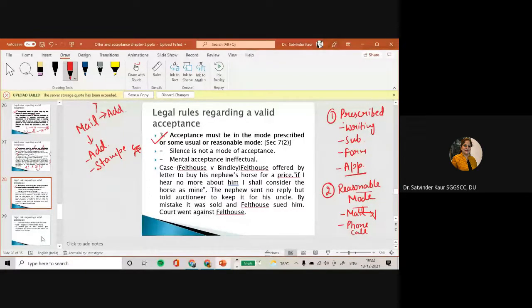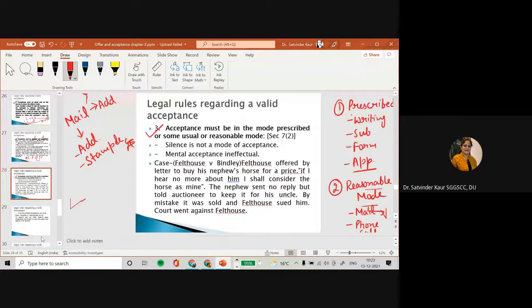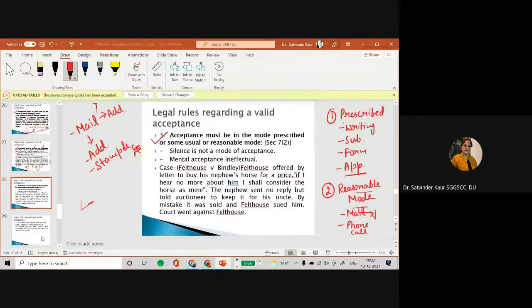It should not be that you sent the mail but to the wrong email ID. Will that be called a valid acceptance? Yes, no? No, ma'am. And if you have sent by post, but you have not written the correct address, will it amount to acceptance? That we have sent our acceptance from our side, now you are bound by the contract, will it result into a contract? No, ma'am. Right. Termination will happen. Right.